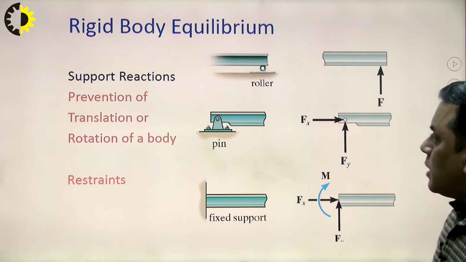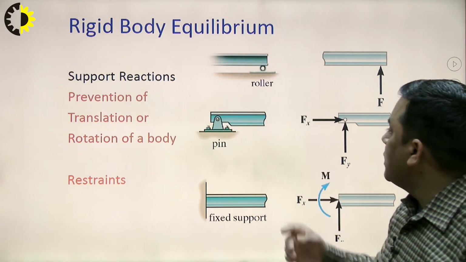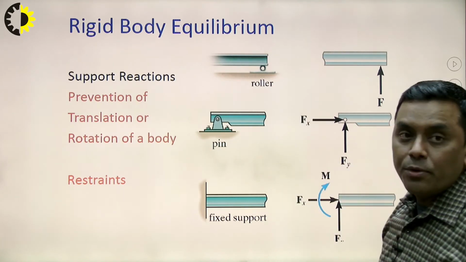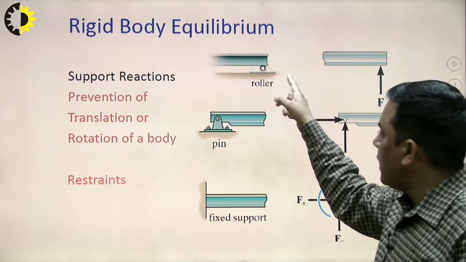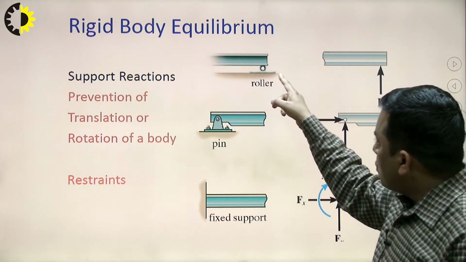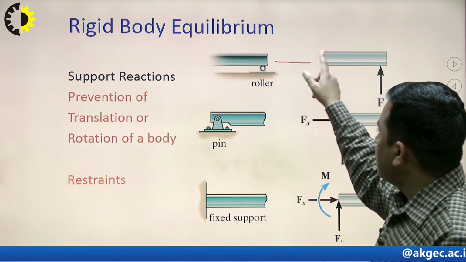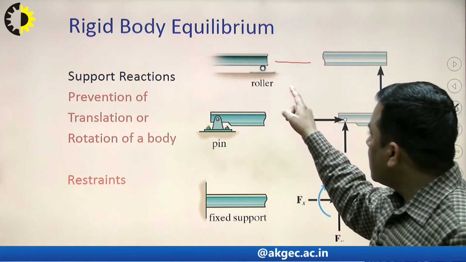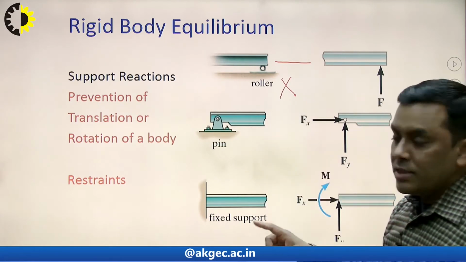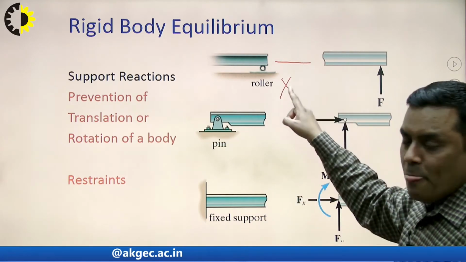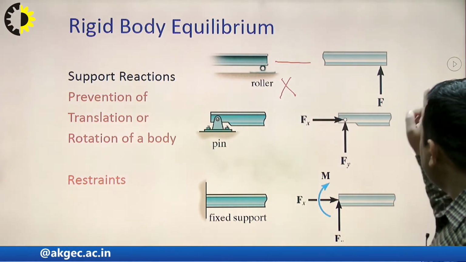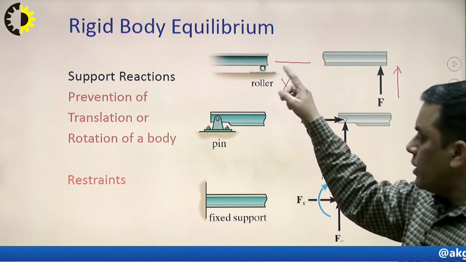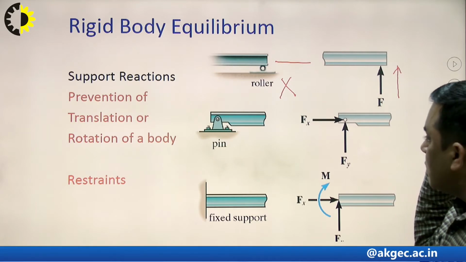Moving towards the equilibrium of a body, we have to deal with certain types of supports. If the support is of roller kind, as we observe in skates and some other places, then motion is permitted in this direction. This beam or body can translate horizontally, but it is restricted in y direction. So, the motion is constrained, and against this restriction there is a vertical upward reaction force. For drawing the free body diagram, we have to deal with this type of notation.